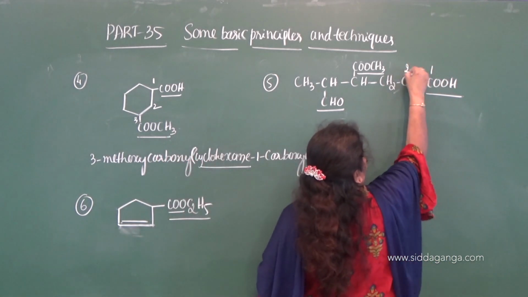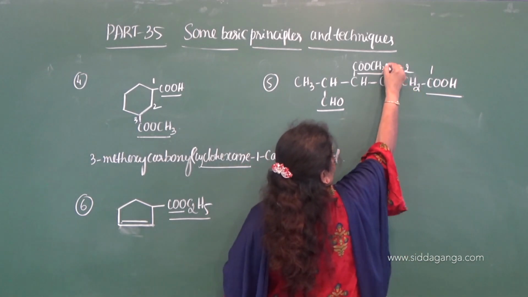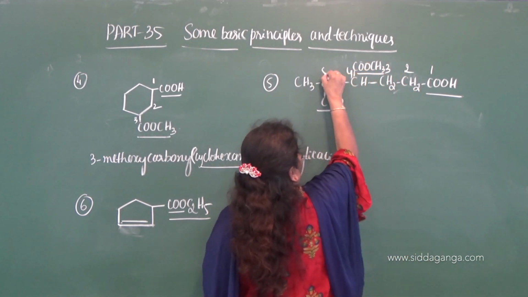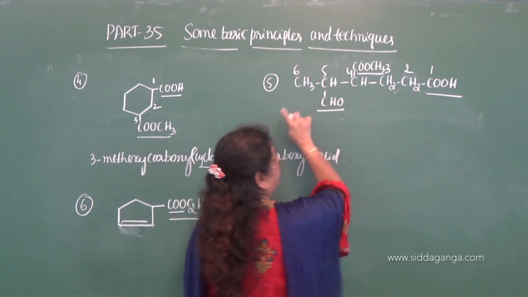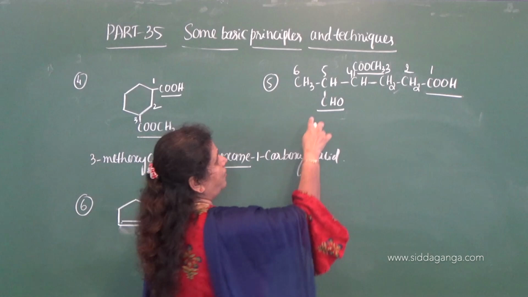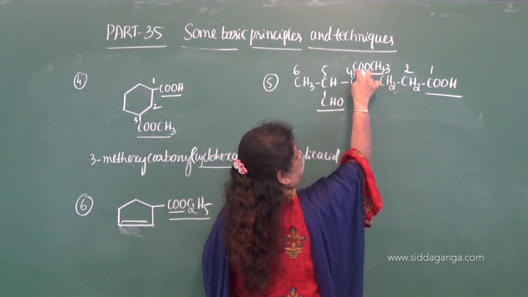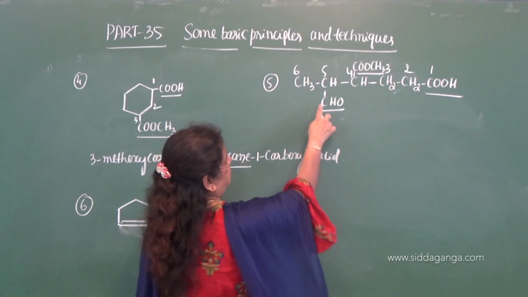This is the given compound, 1, 2, 3, 4, 5, 6. So this is the selected carbon chain containing 6 carbon atoms. Formyl, methoxycarbonyl, which comes first? Formyl.